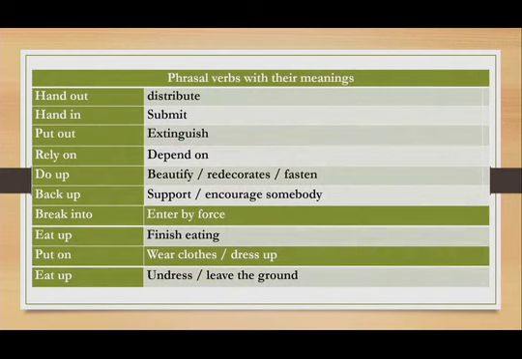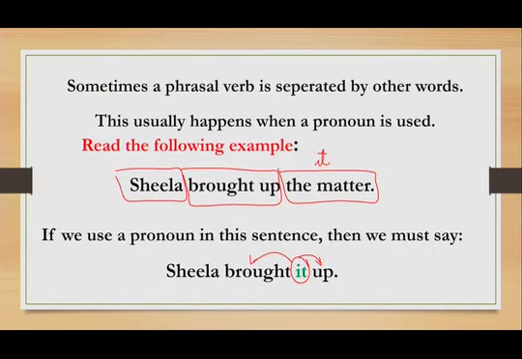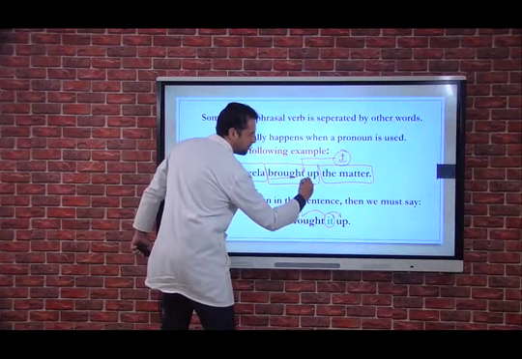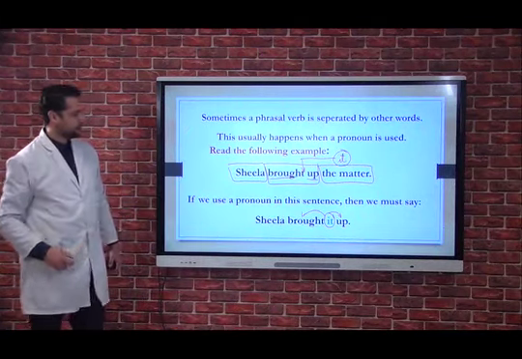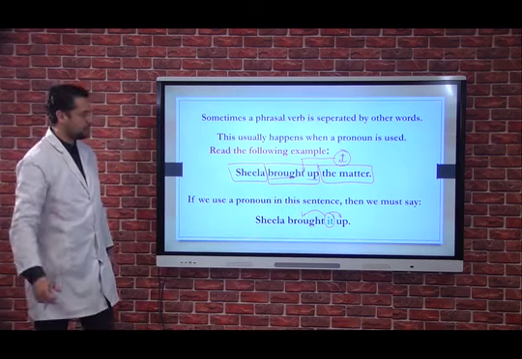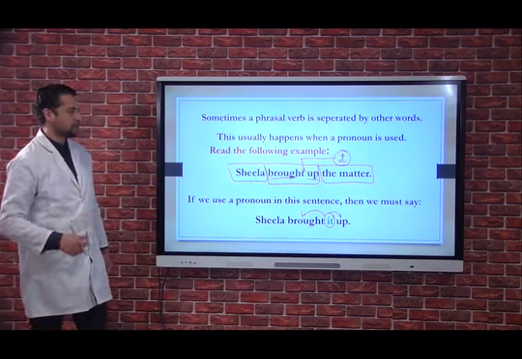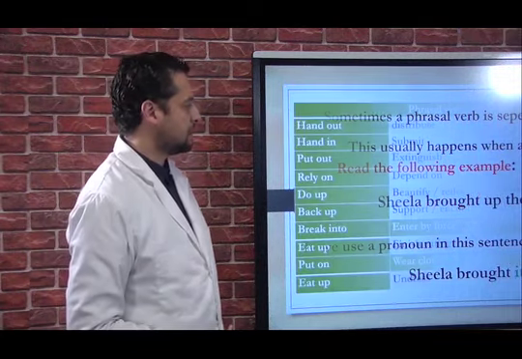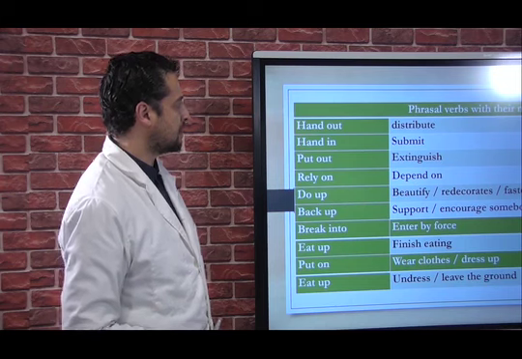But this sentence is not correct, which means we have to take this pronoun and put it between the verb and the preposition or the adverb, according to the situation that you've got. So this is what you have to bear in mind, and be careful with this kind of thing.